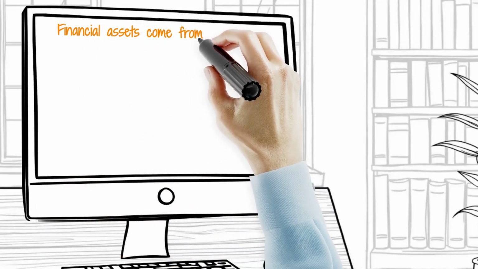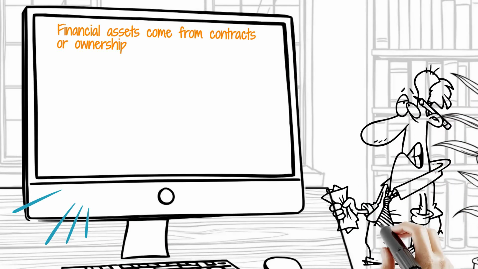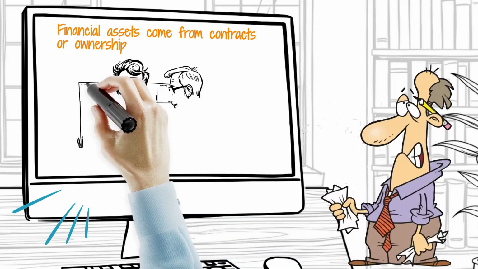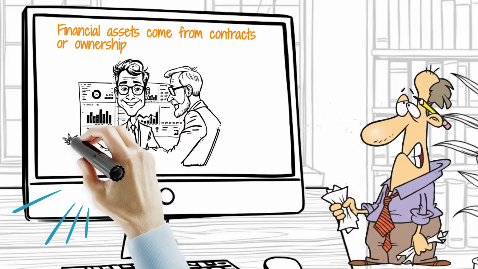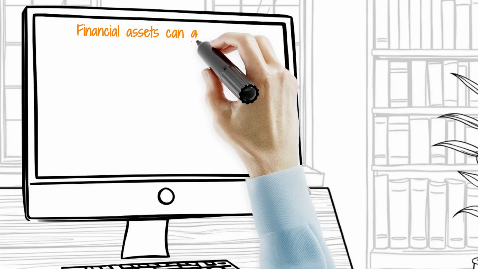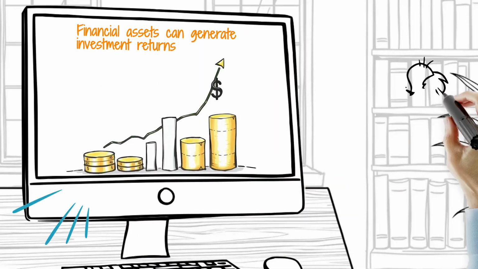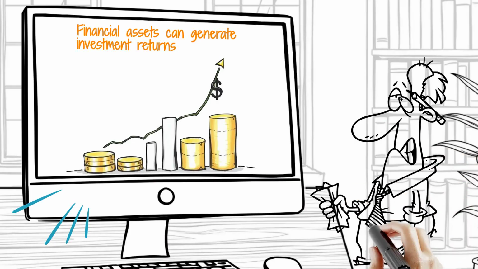Another important category is financial assets. These are assets that come from a contract or ownership claim. Examples include stocks, bonds, mutual funds, and bank deposits. Financial assets are often held for investment purposes and can provide returns through interest, dividends, or price growth.